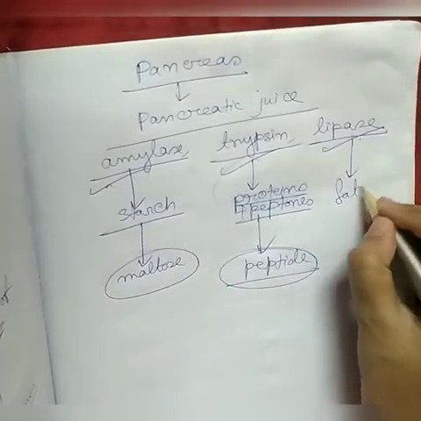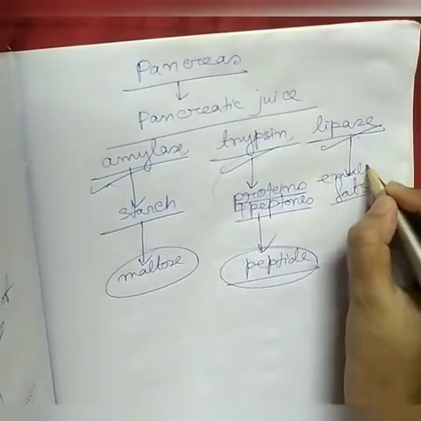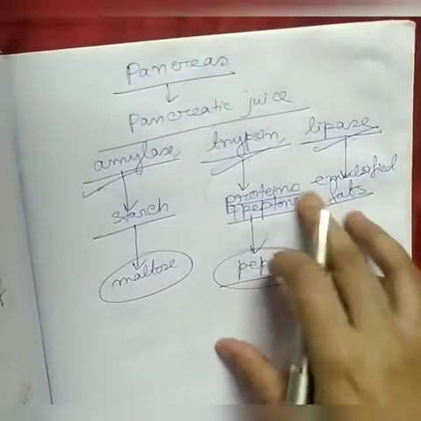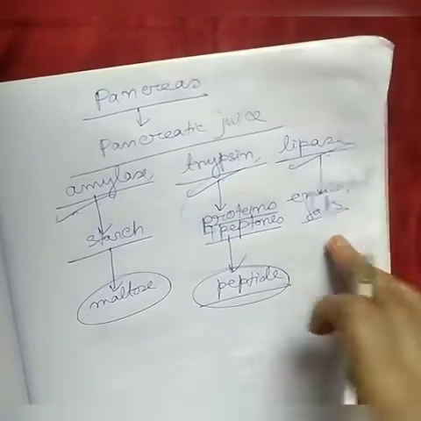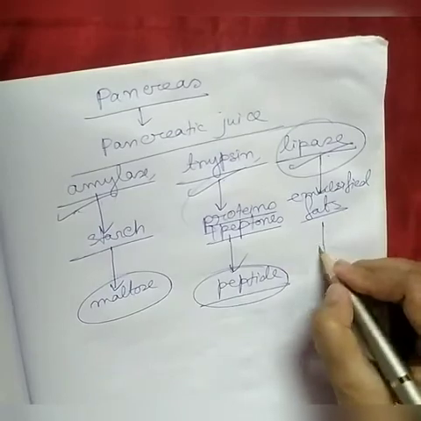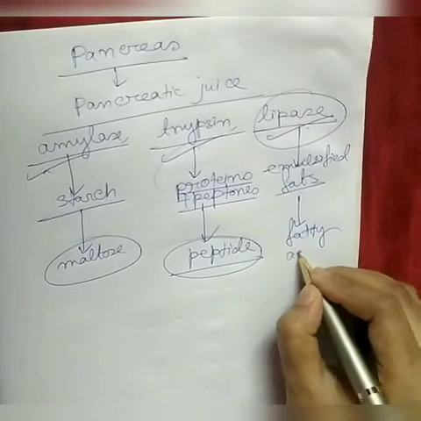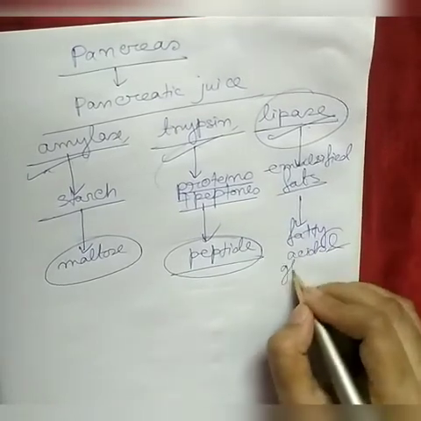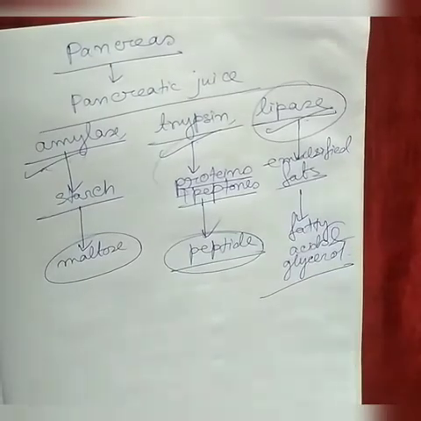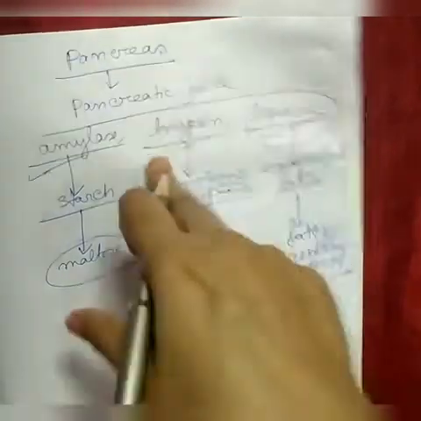Lipase acts on emulsified fat, because the fat is already emulsified. Emulsification is done by bile juice. The bile juice has already emulsified the fat. Now the lipase will act on this emulsified fat and form fatty acids and glycerol. Fatty acids and glycerol are the simple form of fats. So this is the action of the pancreas. This is the role of the pancreas in digestion. Very important role.